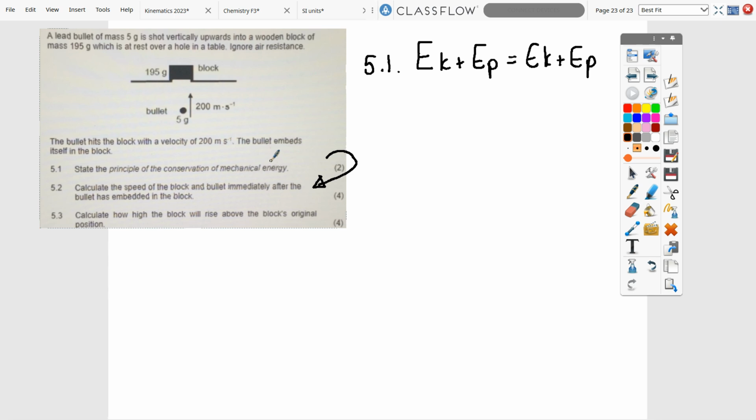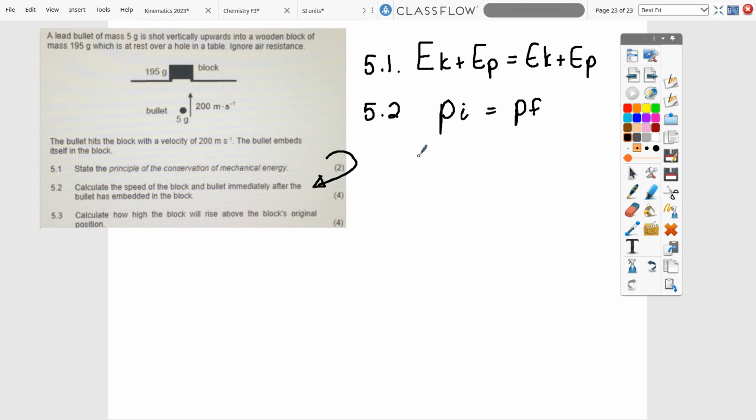They should have rather asked you for the conservation of momentum, but some of the older supplementaries don't do that. In 5.2, because it's a collision, it wants the block and the bullet after. So then you're going to say EP, oh, not EP, momentum. Momentum initial is equal to momentum final.